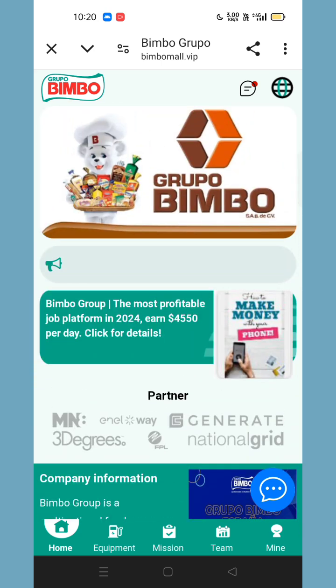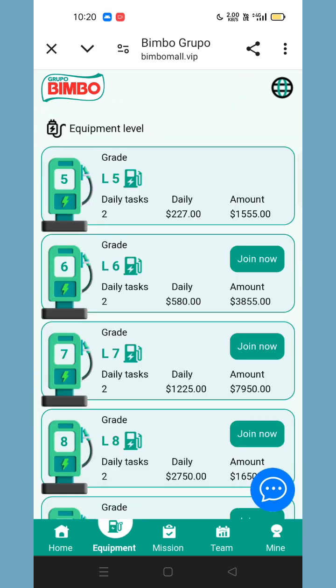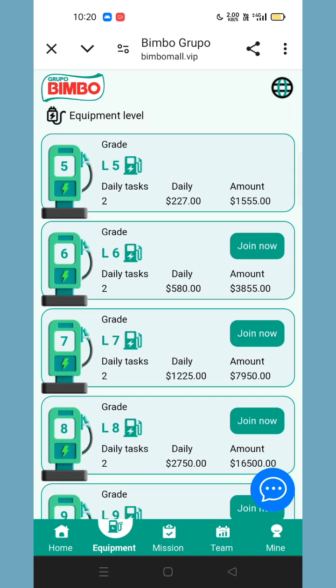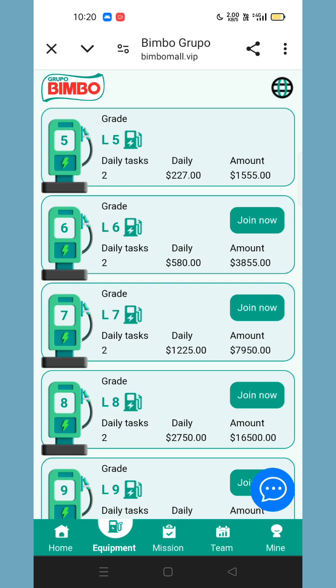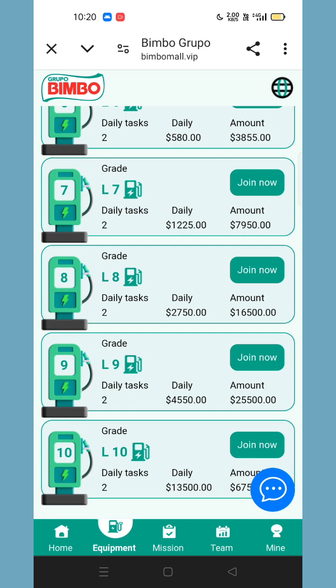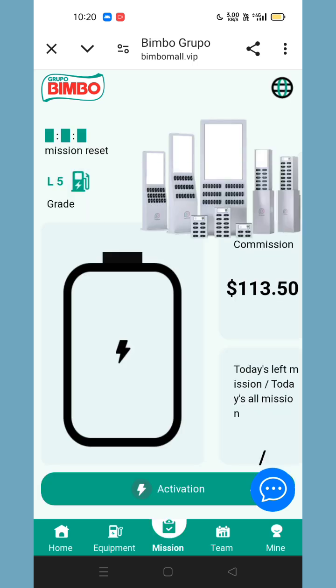When you click on the VIP upgrade, you can see all the upgrade details here. You can see I am already on level 5, and on this site if you reach a high amount, then you can get high commissions. When you click on Mission, you can complete the missions here.